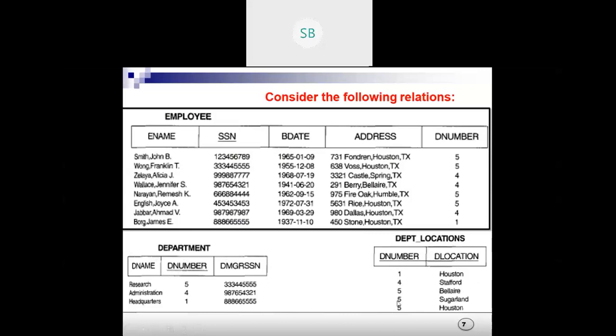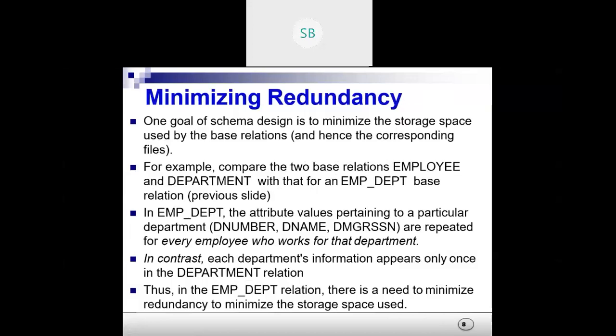If department number alone were a primary key, it would not have been repeated. But you see 5 has been repeated, because department number and D location together form the key. 1 is Houston, 4 is Stafford, 5 is Belair, then 5 is Sugarland, and 5 is Houston. These things are different, so together they form the primary key. This is the weak entity.